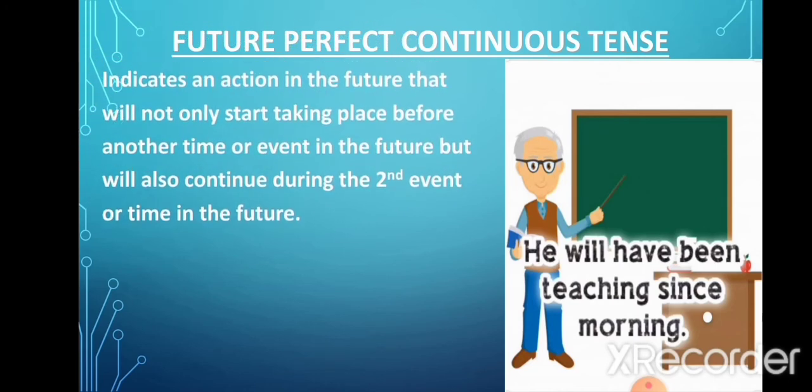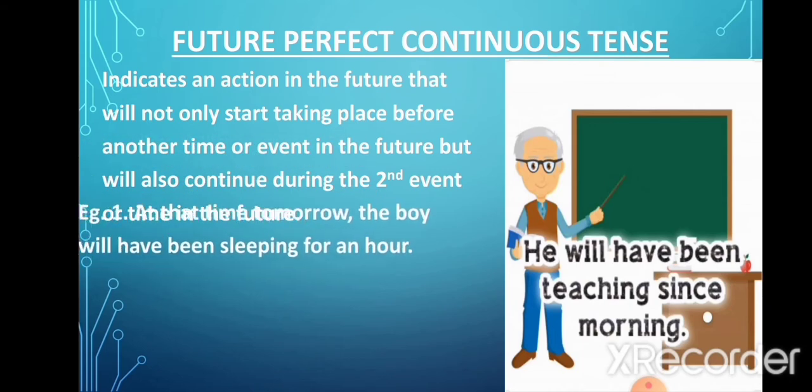In this, the verb indicates an action in the future that will not only start taking place before another time or event in the future, but will also continue during the second event or time in the future. Now again, in such sentences also, there will be either two actions mentioned in the sentence or one action and one time mentioned. And both these actions would take place in the future, but one action would not only start before the other, but would also continue during the second action. Let's look at the example.